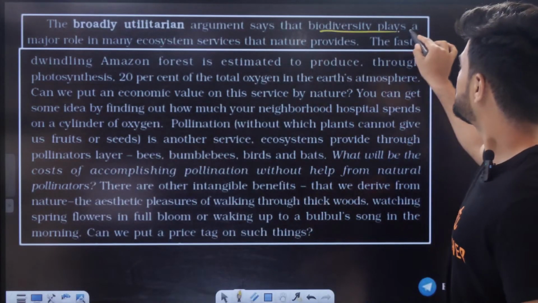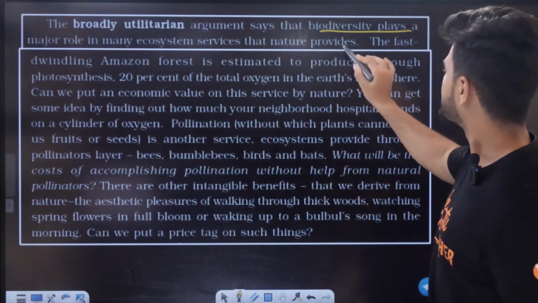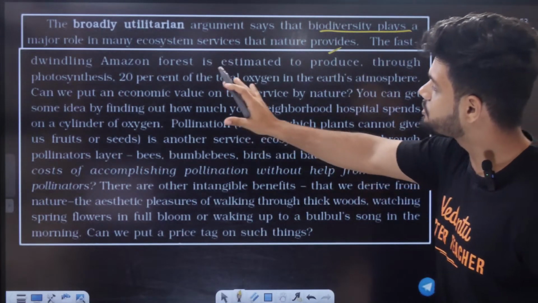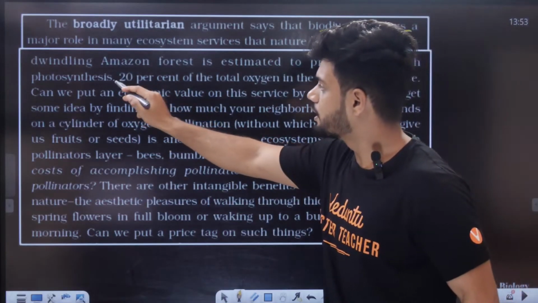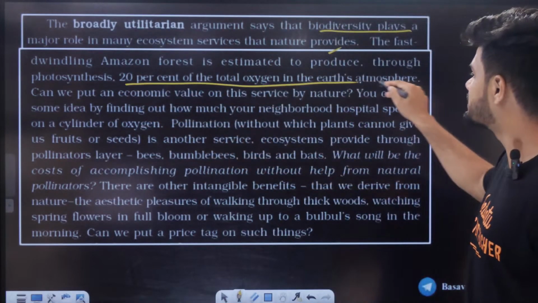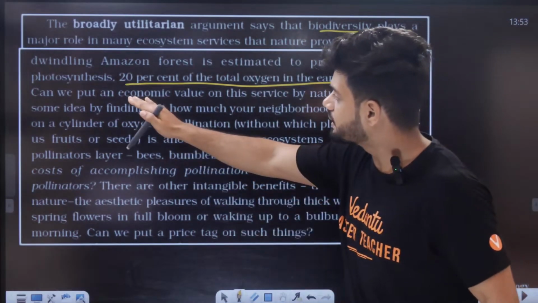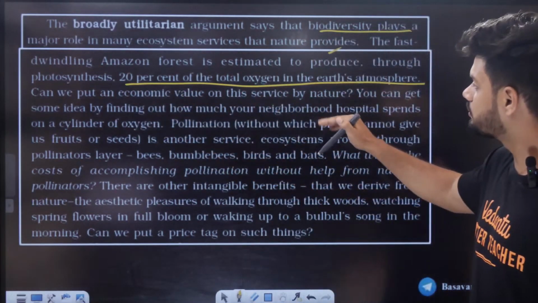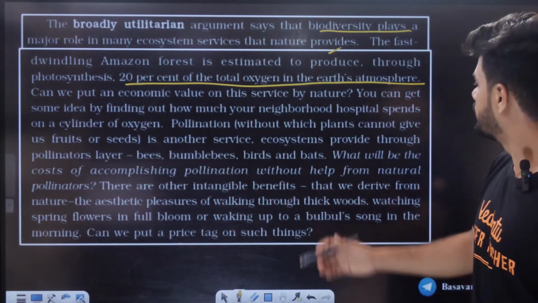Biodiversity plays a major role in many ecosystem services that nature provides. The Amazon forest is estimated to produce, through photosynthesis, 20% of the total oxygen in the Earth's atmosphere. Can we put an economic value on the services by nature? Not possible. It would be very expensive. You can get some idea.